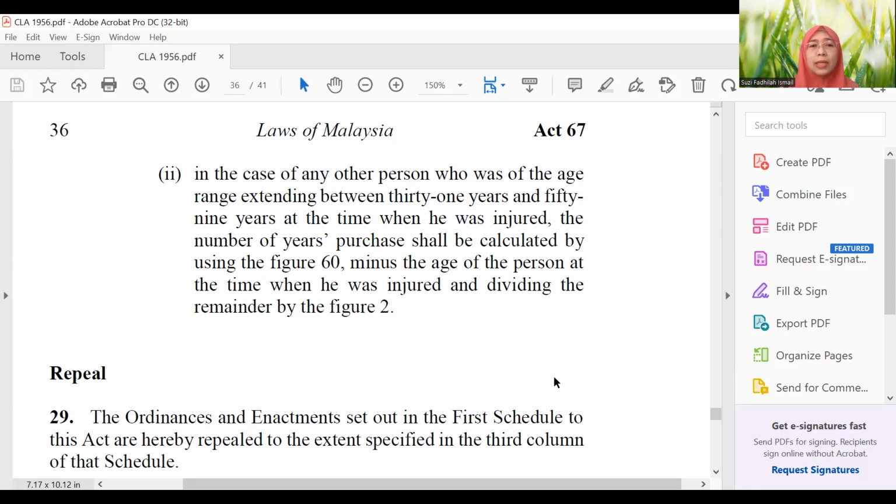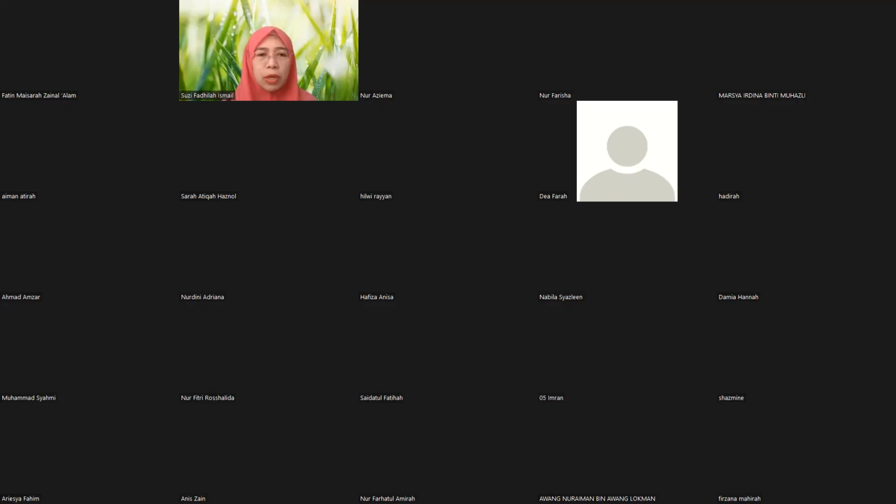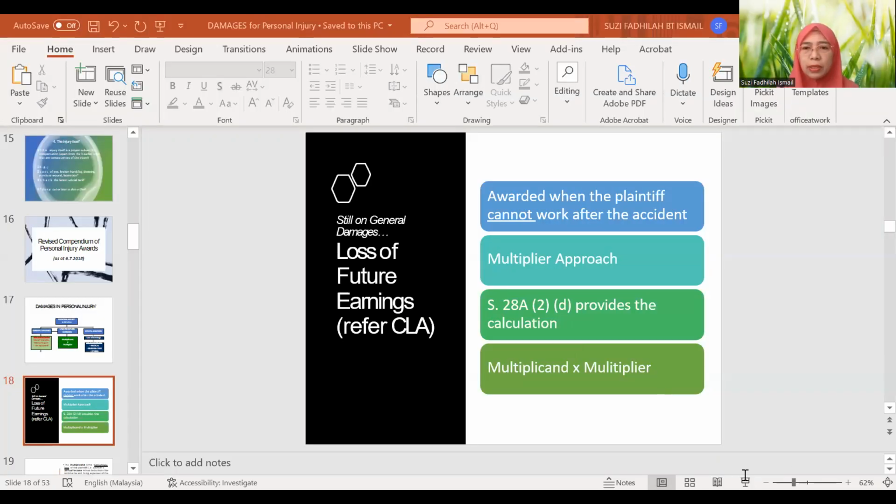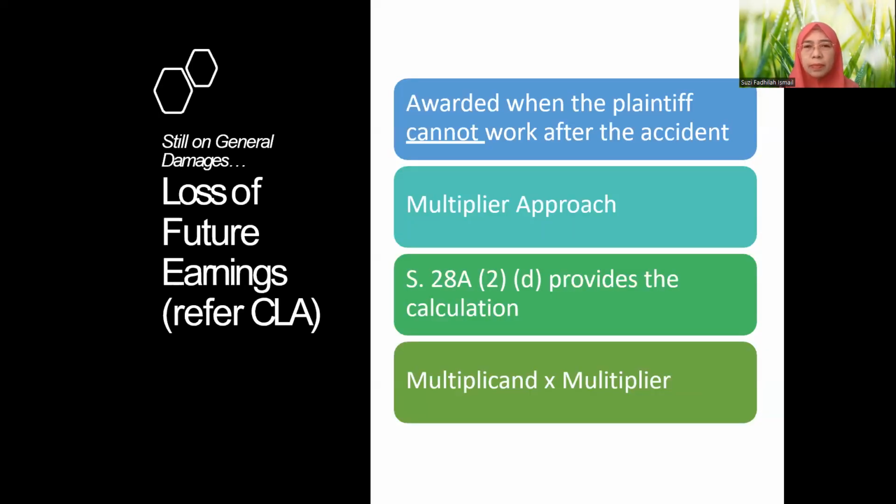This is to determine the multiplier. We haven't come to the multiplicand yet. This is the multiplier, so it refers to the number of years, based on the age. Okay, we go back to our slide. So we were here, right?